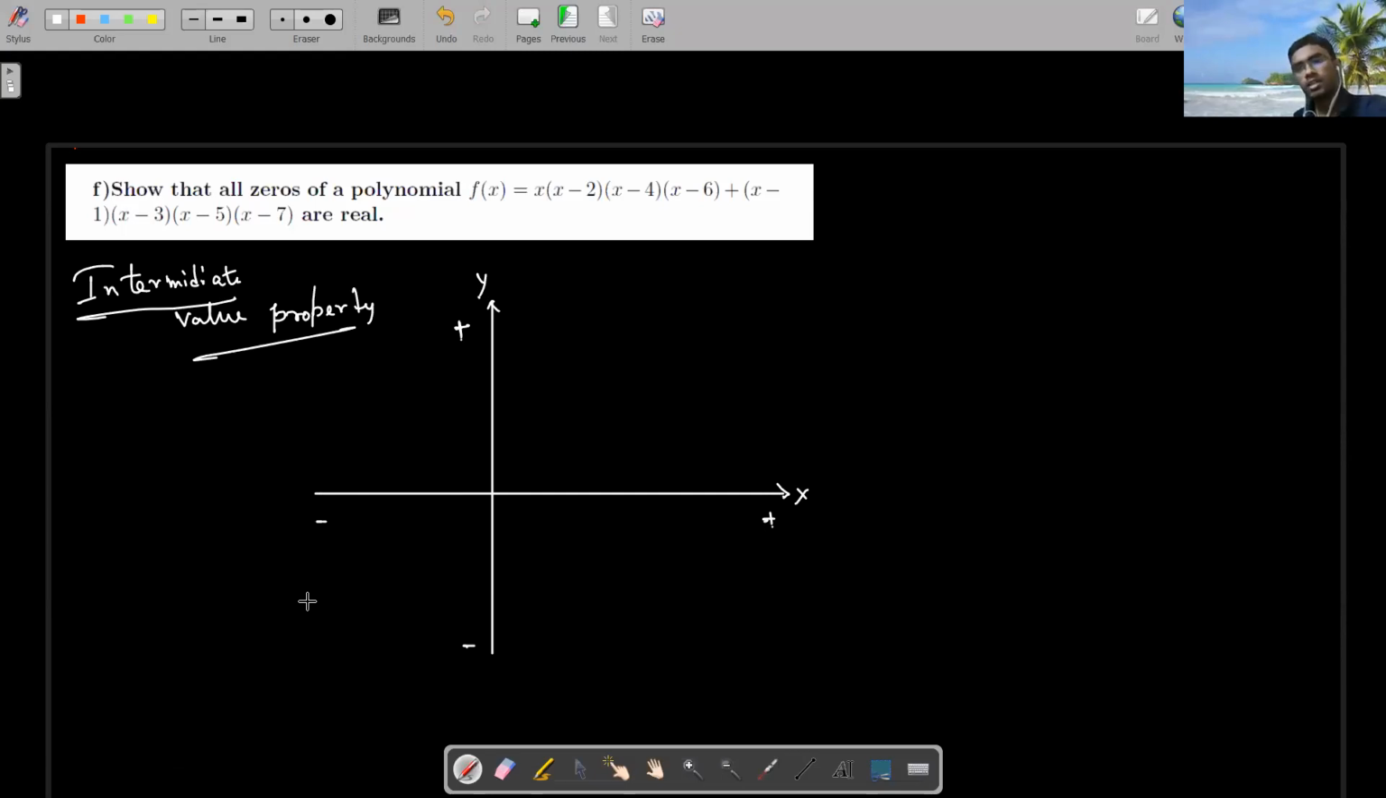Now the thing is that suppose a polynomial is going like this, from positive of the y-axis it gets to negative of the y-axis. So it must cut the x-axis at some point, or maybe the opposite, where it goes from the negative y-axis to the positive y-axis. It should cut at a point. Yes or no?